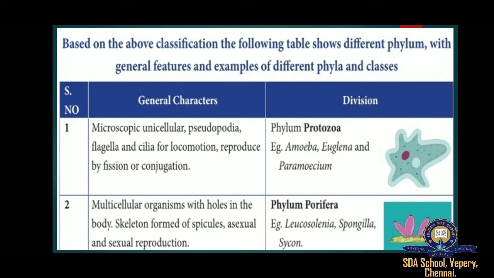The first one, phylum Porifera. This group of animals is probably considered the oldest animal group. They are also called sponges. These are by far the simplest multicellular organisms.